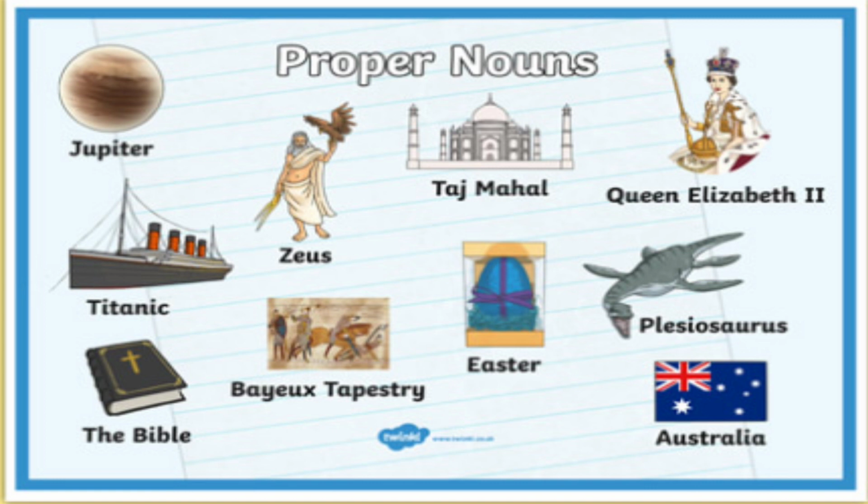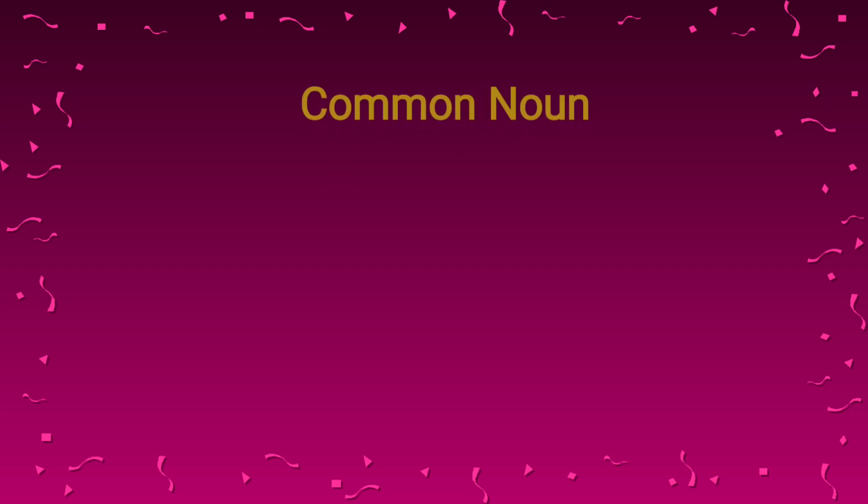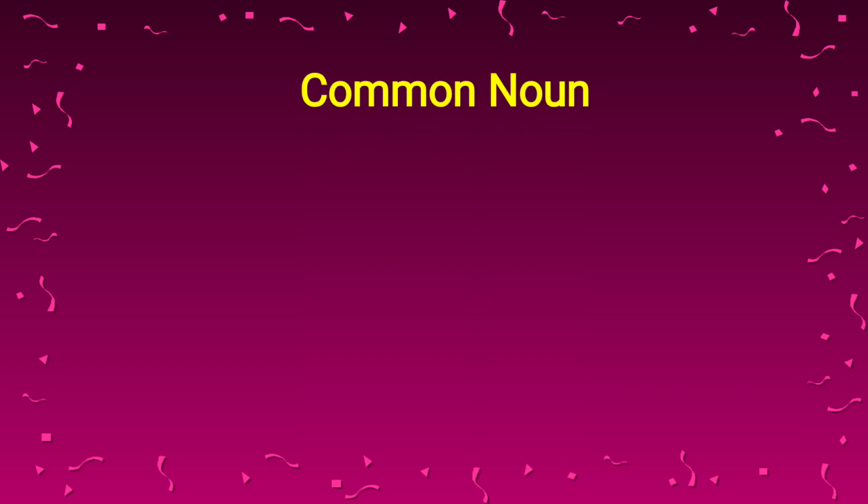So Queen Elizabeth II is written here. So first, second, third, whatever, these are proper nouns. Okay, Plesiosaurus, it's also a proper noun. Easter is a proper noun. Bayeux tapestry is a proper noun. The Bible is a proper noun. Australia is also a proper noun, right? Moving to the next one, common noun.